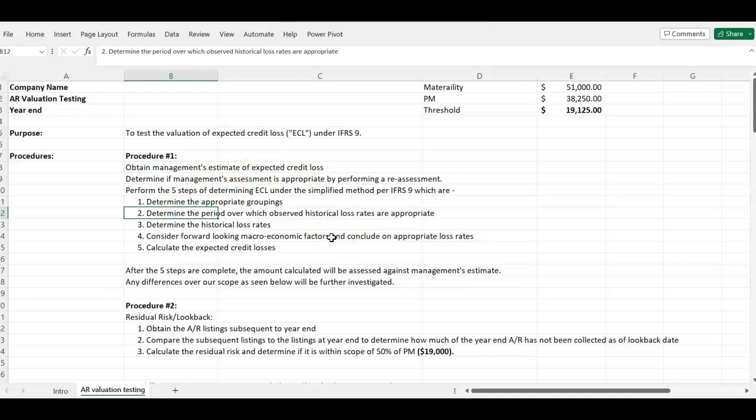Management has to provide us with their own estimate, because IFRS 9 is an area that requires significant judgment. So management needs to provide us with their own estimate of the expected credit loss. Once we get that, we are going to determine if management's assessment is appropriate. They've given us their estimate. Now we need to perform procedures to ensure that management's assessment is appropriate, by performing these 5 steps. And these steps, we are taking from the IFRS 9 standard. So I'll be going back and forth because the standard is very important.